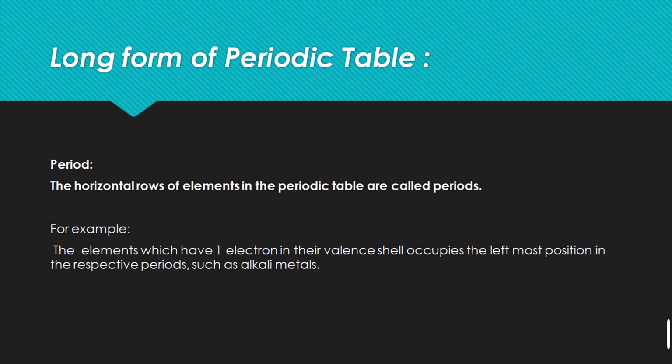In the first period, elements have 1 electron in their outermost shell, so they are placed on the left side, and elements that have 8 electrons in their valence shell are placed on the outer right side of the periodic table. That is the classification of the period.